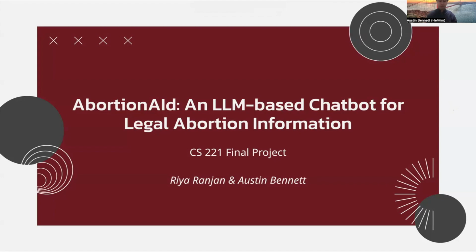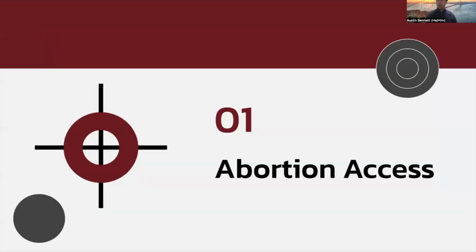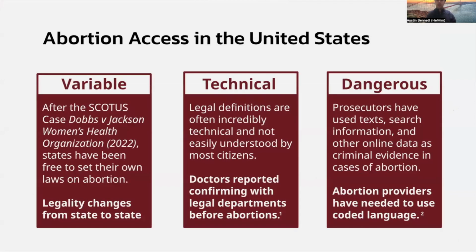Hope you enjoy. So let's first talk a little bit about the problem that we tried to solve, abortion access. Abortion access in the United States has grown a lot more complicated ever since a Supreme Court case called Dobbs v. Jackson Women's Health Organization in 2022. This basically overturned a court case called Roe v. Wade, which granted a constitutional right to an abortion. After this, some state legislatures have decided to diverge from what was previously federal law, and so the legality of abortions can change widely from state to state.